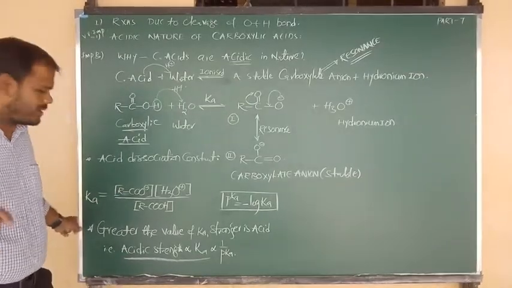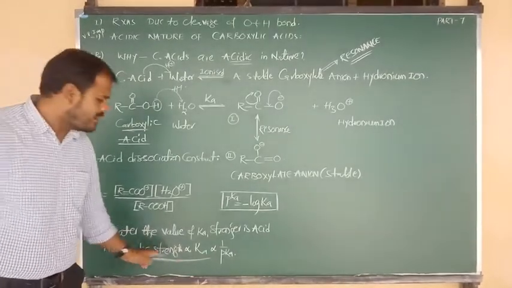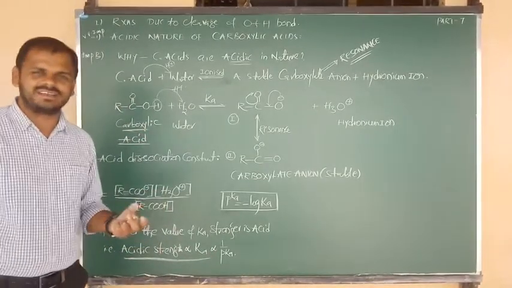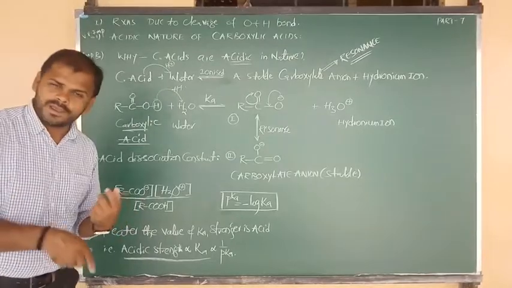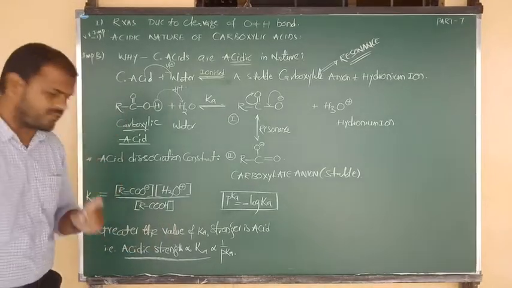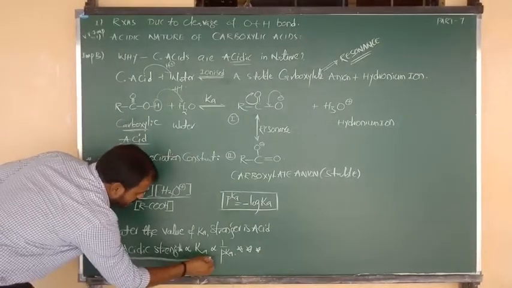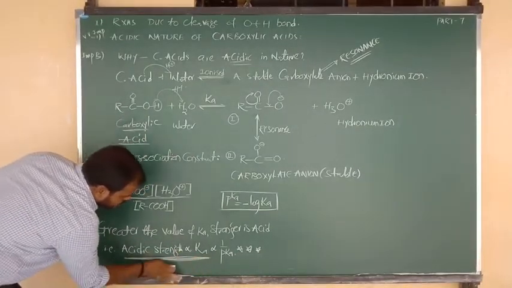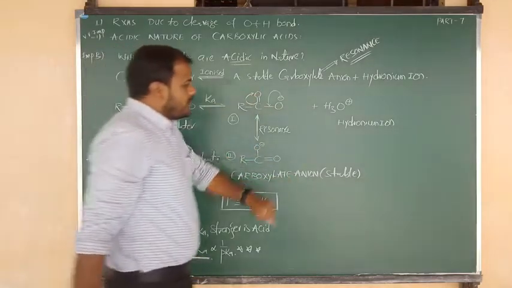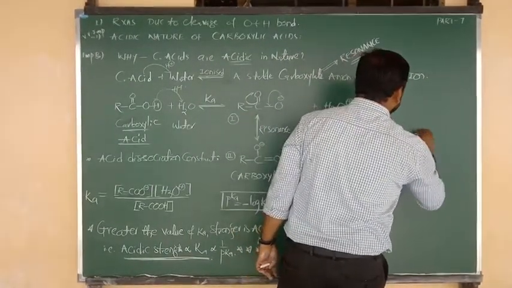Very important. Sometimes they will give you the Ka values, and you have to decide the acidic nature, simply directly proportional. Sometimes they will provide the pKa values, and again you have to decide the acidic nature. Less pKa, more acidic nature; more pKa, less acidic nature. Okay, all of you, this is very important information. You must remember it for theory or objective point of view. Many questions are repeated on the basis of this topic. Clear? Good.